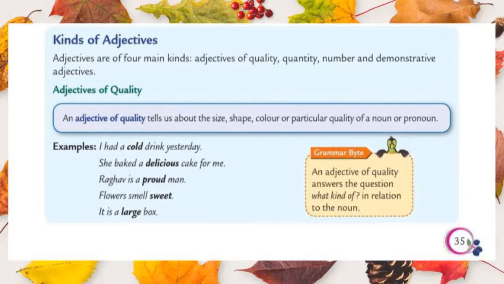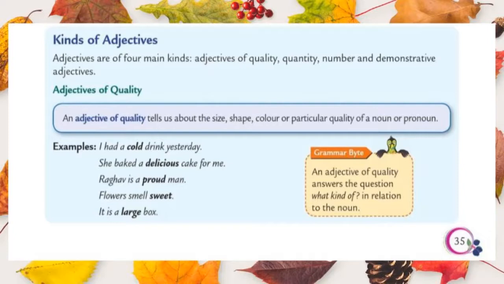Okay students, now let us see the kinds of adjectives. Adjectives are of four main kinds. How many kinds? Four main kinds. They are adjectives of quality, adjectives of quantity, adjectives of number, and the last one is demonstrative adjectives. So let's see the first one in detail.